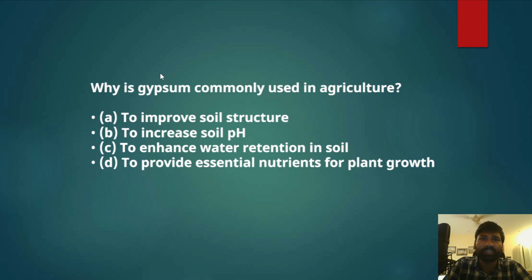Now today's practice question is, why is gypsum commonly used in agriculture? This is also one of the most important questions. The options given are: A, to improve soil structure; B, to increase soil pH; C, to enhance water retention in soil; and option D, to provide essential nutrients for plant growth. These are the four options given here. Please choose the correct answer and answer the question in the comment section, and the correct answer I'll be providing you in the next class.